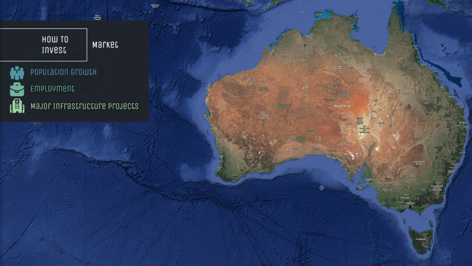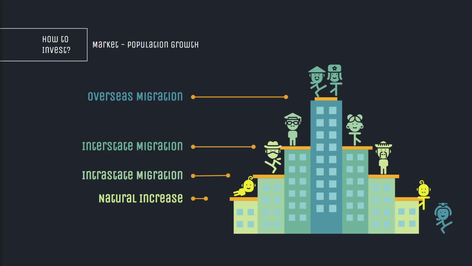In this video, we'll look at a simplified version of the first step of our top-down approach to asset selection. It starts with market. We'll be looking at population growth, employment, and infrastructure projects. Population growth is comprised of overseas migration, interstate migration, intrastate migration, and natural increase.